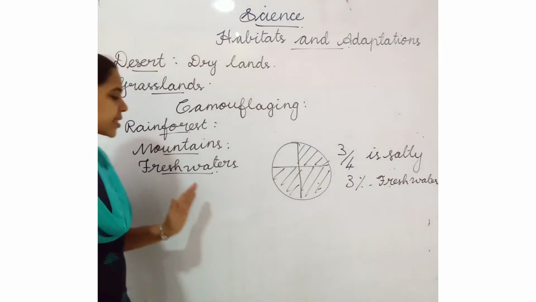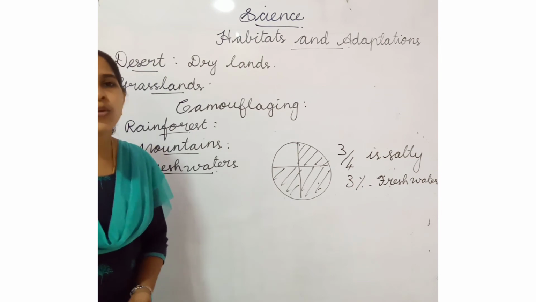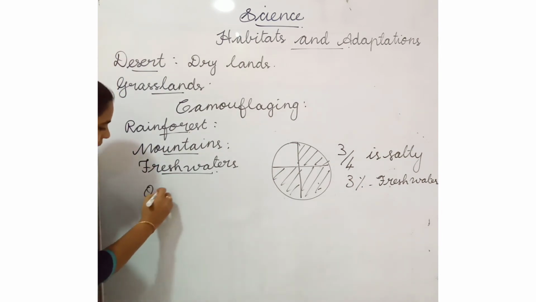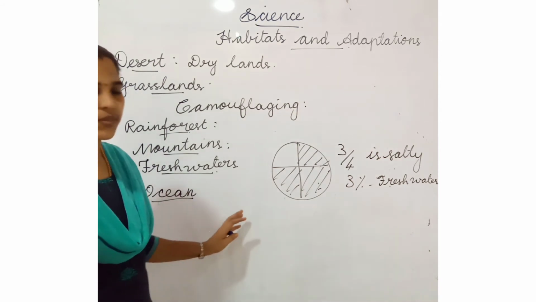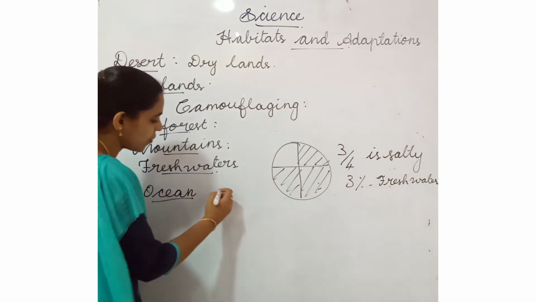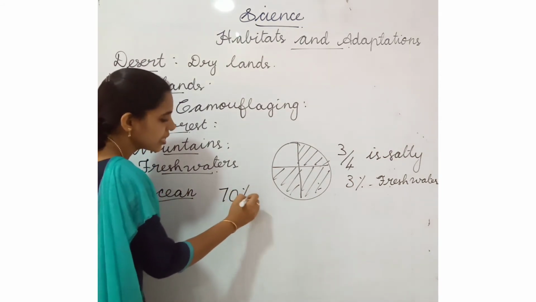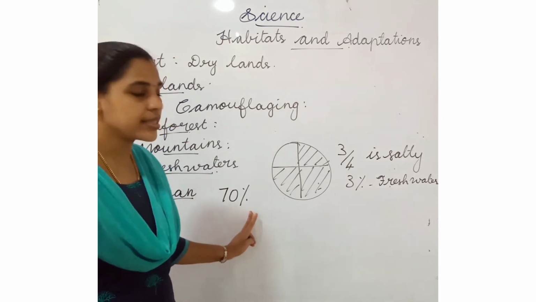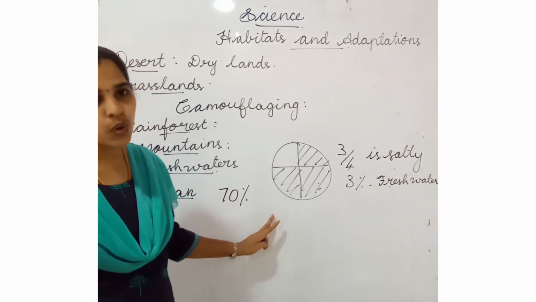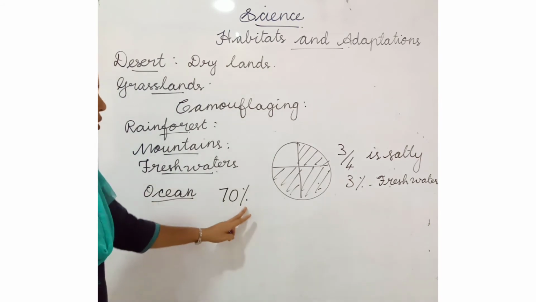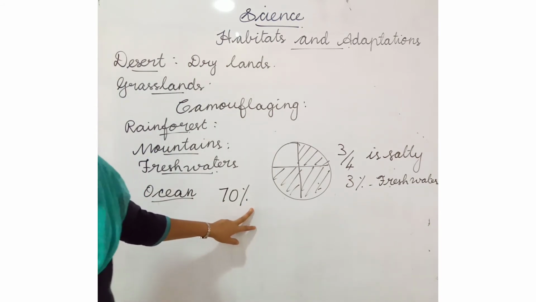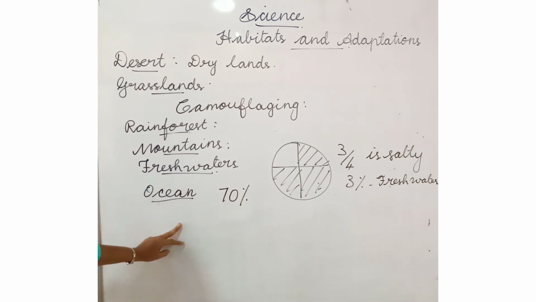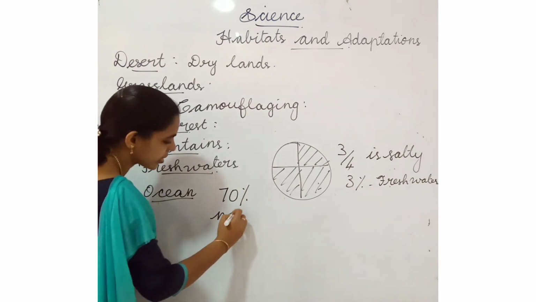What is the next type of habitat? Oceans. The last type of habitat is oceans. Almost 70% of Earth's surface is covered with oceans. Oceans are salty water, so oceans are called marine habitat.